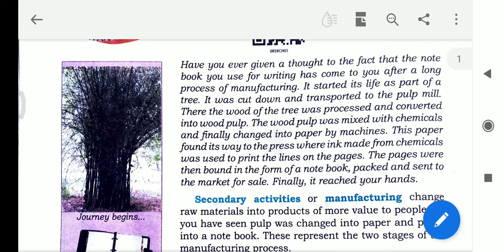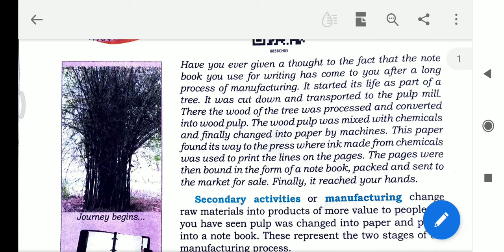The paper found its way to the press where ink made from chemicals was used to print the lines on the pages. So first the plant is converted into wood pulp. From the wood pulp, using some chemicals, it is converted to paper, and to make the lines on that paper, the needed ink is also prepared using chemicals.